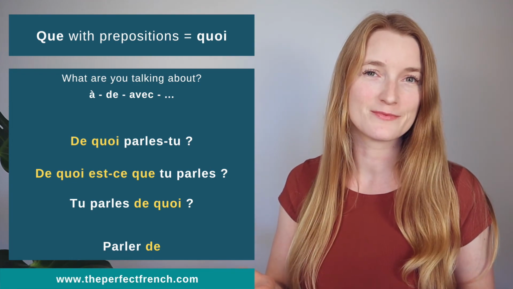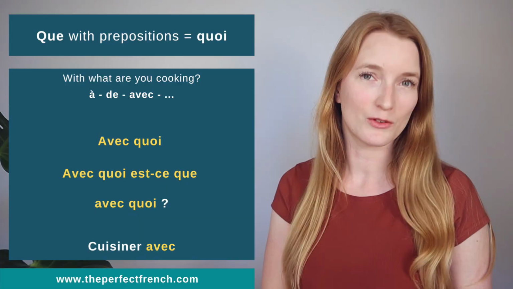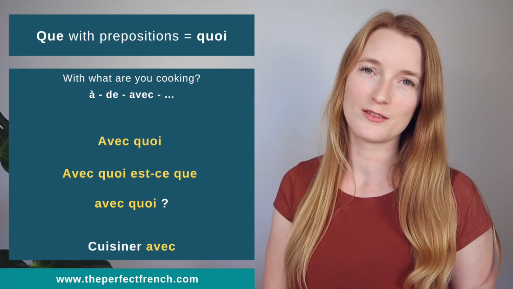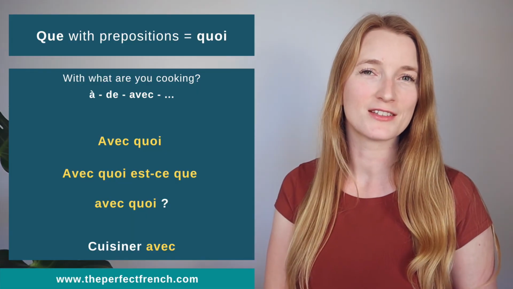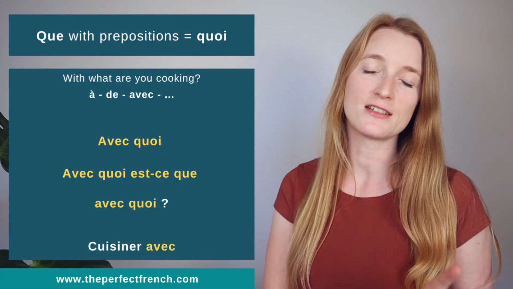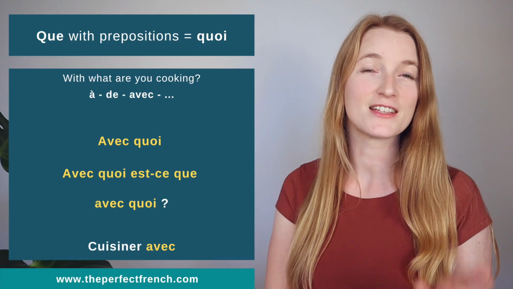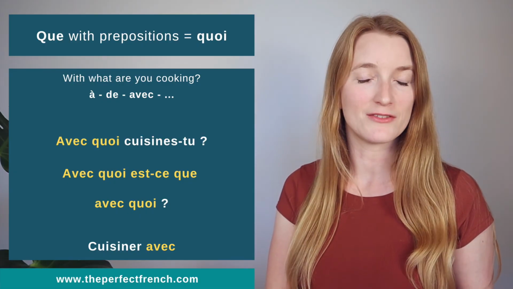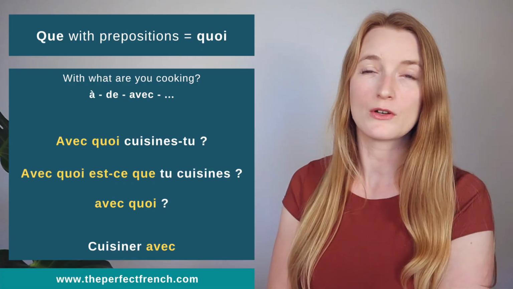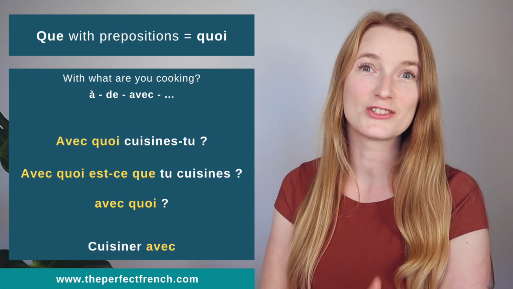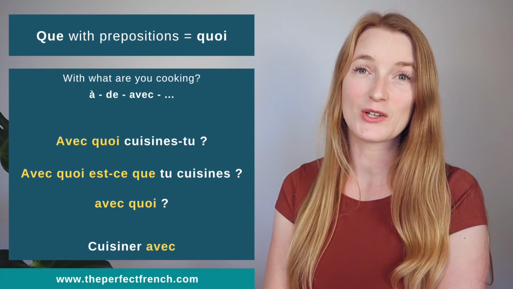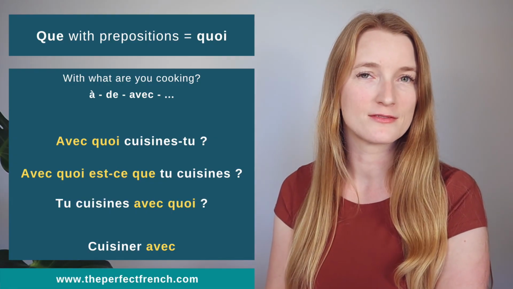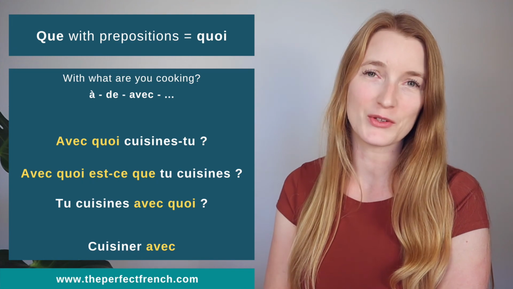Same thing for French. The next one, avec quoi? With what are you cooking? So here it's cuisiner avec. Avec quoi cuisines-tu? Or, avec quoi est-ce que tu cuisines? Tu cuisines avec quoi?